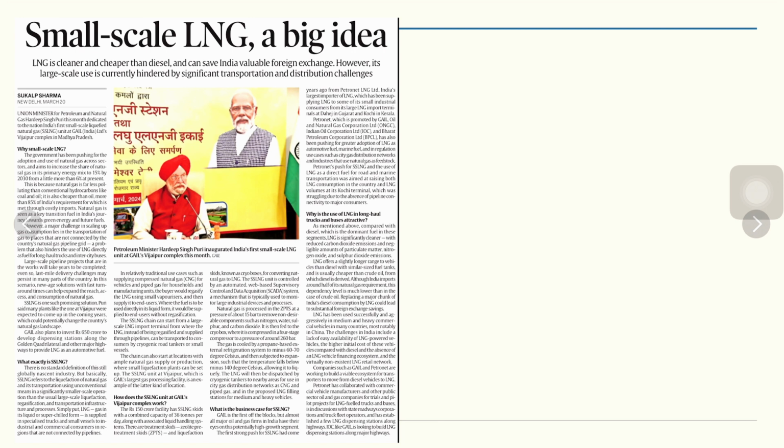Now we move on to the next topic, that is small scale LNG. So what is LNG? India, again with solar power, I would like to tell you that India's embrace of clean energy is now getting a wonderful turn. Small scale LNG is cleaner and cheaper than diesel and can save India valuable foreign exchange.